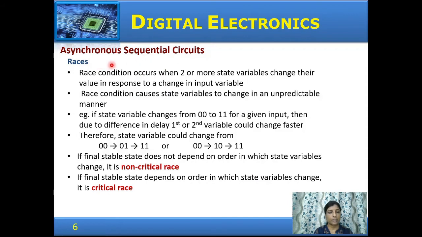Now let us look at the problems associated with asynchronous sequential circuits. First, races. A race condition occurs when two or more state variables change their value in response to an input variable that is given.